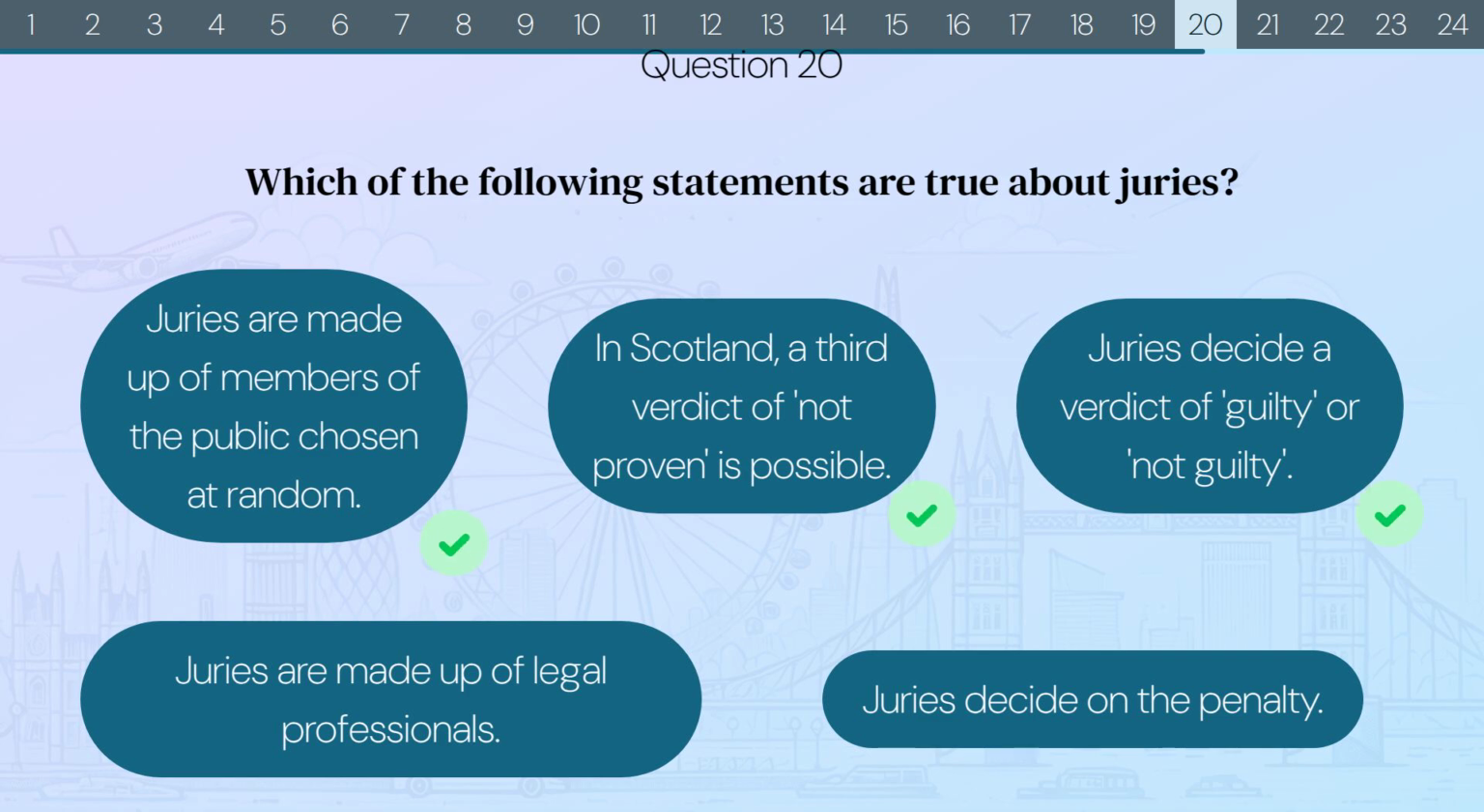The correct answers are: juries are made up of members of the public chosen at random. In Scotland, a third verdict of not proven is possible, and juries decide a verdict of guilty or not guilty.